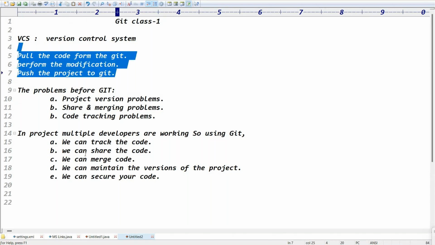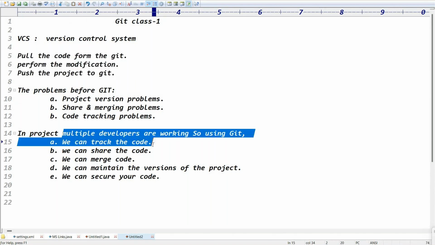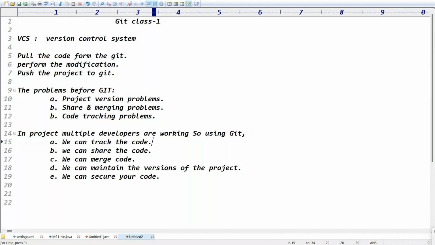So that's how you can track the code among the multiple developers. We can share the code among multiple developers. We can merge the code of the multiple developers. We can maintain the versions of the project. We can secure your code at a remote repository, right? That is the advantage of Git, guys.